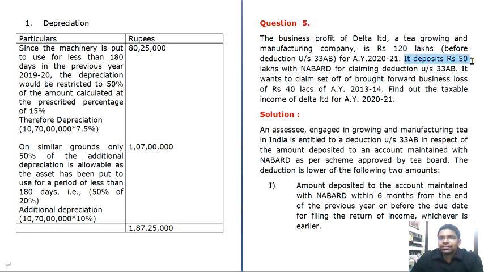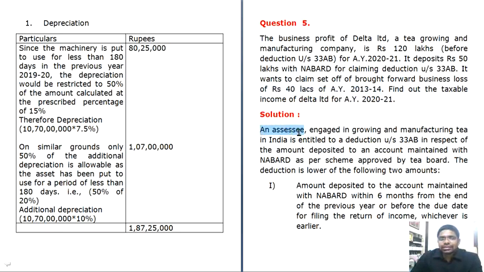Now it deposits 50 lakhs with NABARD for claiming deduction under section 33AB. It wants to claim set off of brought forward business loss of 40 lakhs of assessment year 2013-14. That is, in the year 2013-14 it has incurred some loss which has still not been set off and is being carried forward. Now find out the taxable income of Delta Limited for 2021 after setting off as much as possible, even the loss which has been carried forward till date. Now, what are the provisions of 33AB and what are the deductions that you can claim.